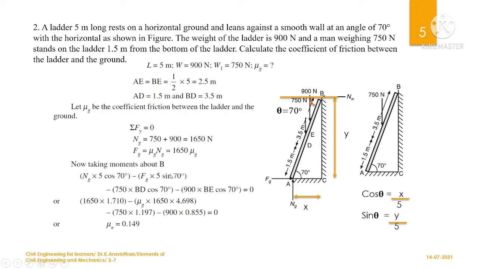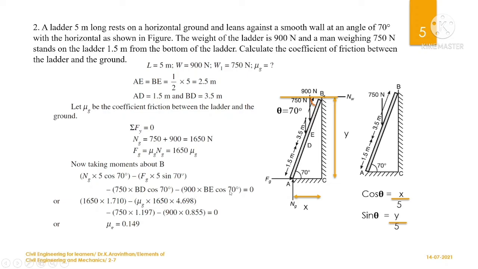So this is written here, and you have 750 Newton into the horizontal distance. If you need to find the horizontal distance, you know theta. If this is 70 degree, the opposite angle will also be 70 degree. So you have an angle here and the hypotenuse side here, so you can find the adjacent side in a similar way using cos theta. What is cos theta here? Adjacent side, that is x, divided by BE. So x is BE into cos 70.